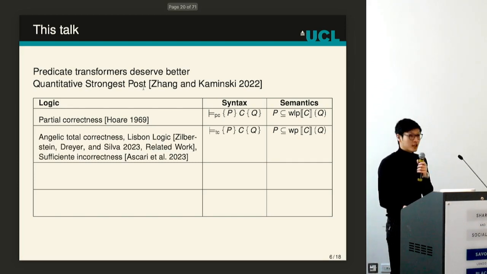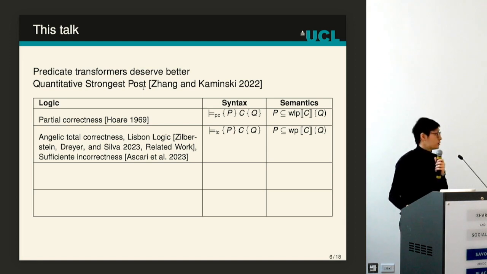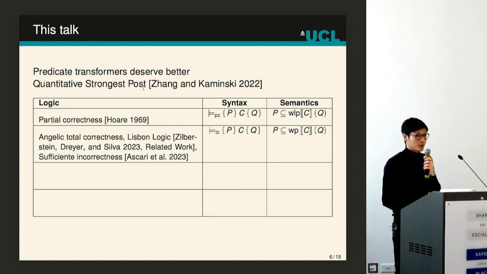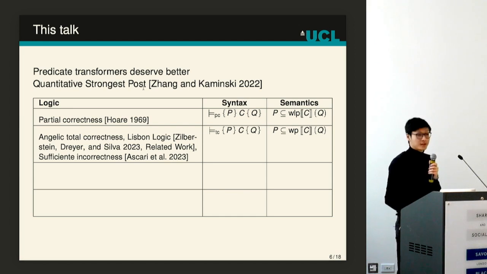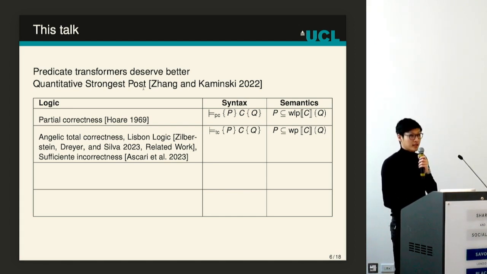For angelic total correctness, also known as Lisbon logic or sufficient incorrectness logic, which means that every state in the precondition P has a path that goes into the postcondition Q after executing the program. And here we can just under-approximate the angelic weakest precondition calculus.